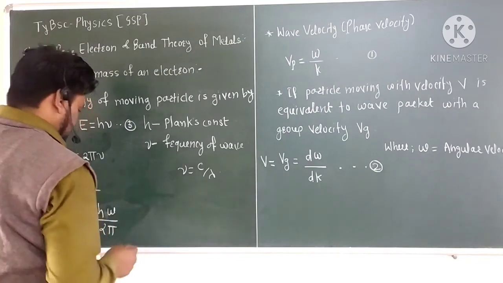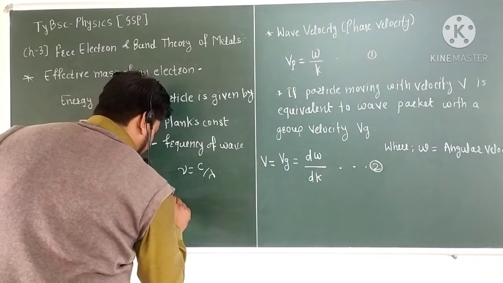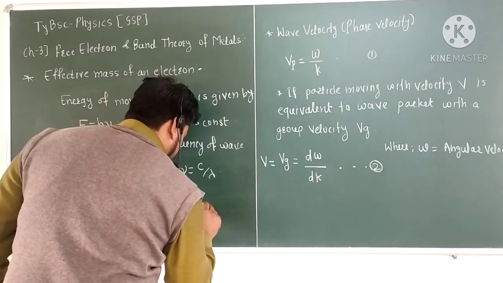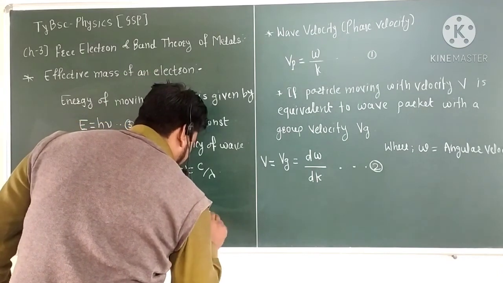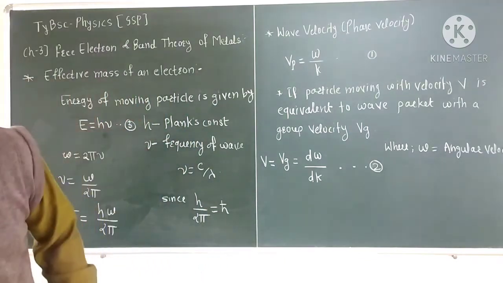And we have to know that h upon 2π is equal to h cross.